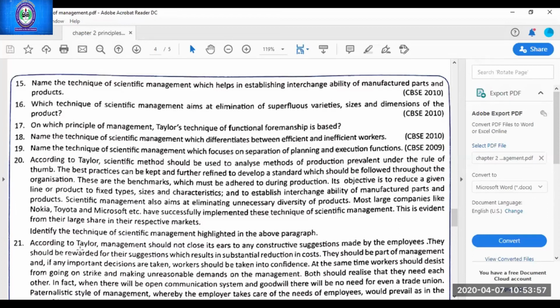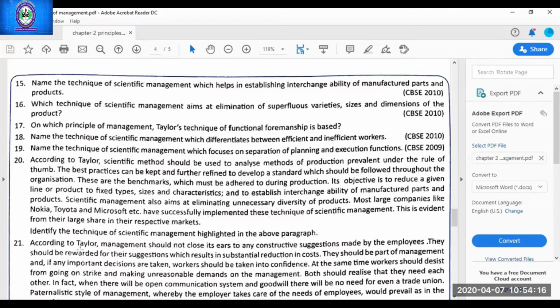These are the benchmarks which must be adhered to during production. Its objective is to reduce a given line or product to fixed type, size and characteristics, and to establish interchangeability of manufactured parts and products.